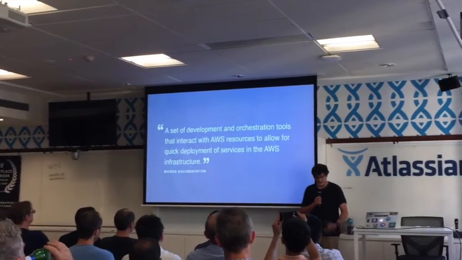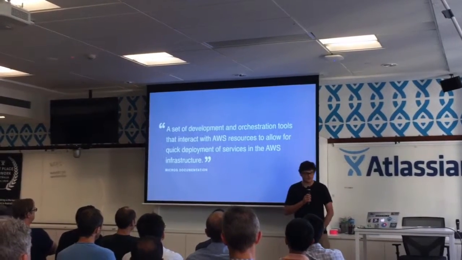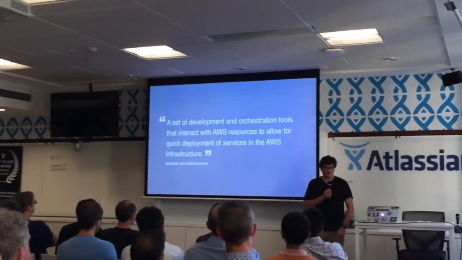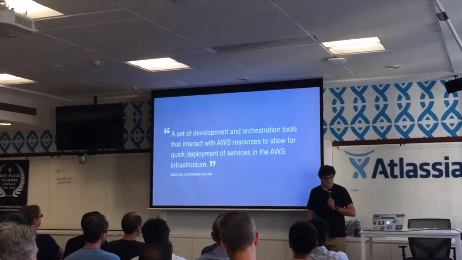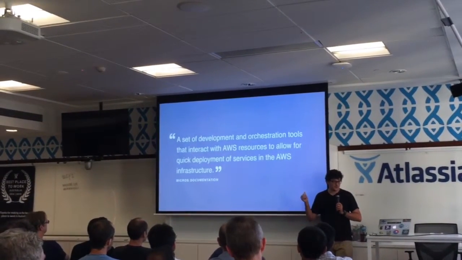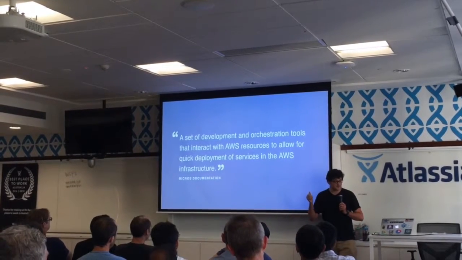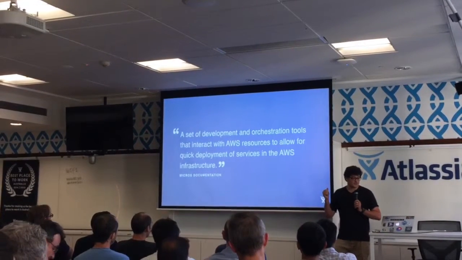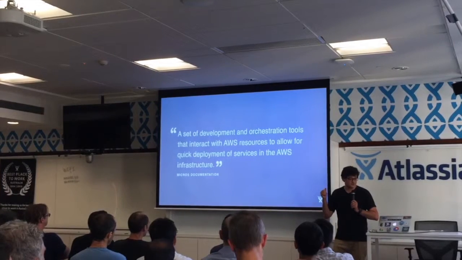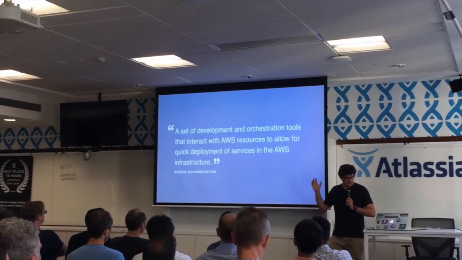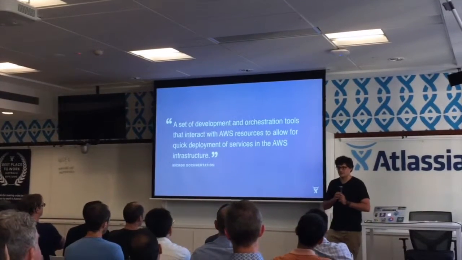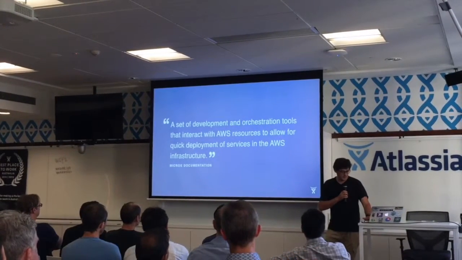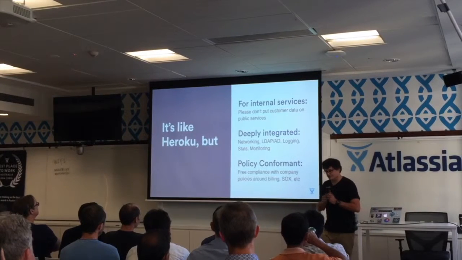We have an internal documentation site, believe it or not, it's on Confluence. And on that, we have a title that's What is Micros? And it says a set of development and orchestration tools that interact with AWS resources to allow for quick deployment of services in the AWS infrastructure. I don't think that's actually grammatically correct, but it's also not a very succinct description of what it is. So I prefer to describe it like this.